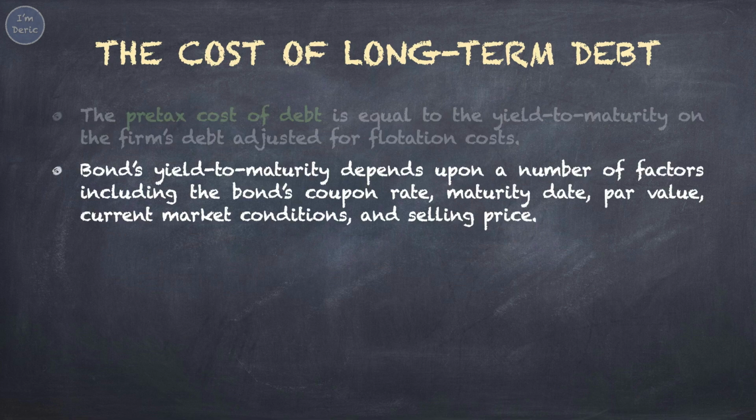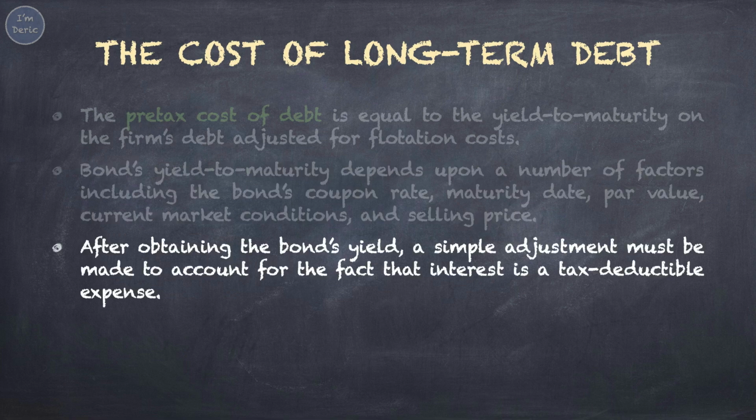Bonds' yield to maturity depends upon a number of factors, including the bond's coupon rate, maturity date, par value, current market conditions, and selling price. These factors will affect the YTM or the cost of debt. After obtaining the bond's yield, which is the pre-tax cost of debt, a simple adjustment must be made to account for the fact that interest is a tax-deductible expense.